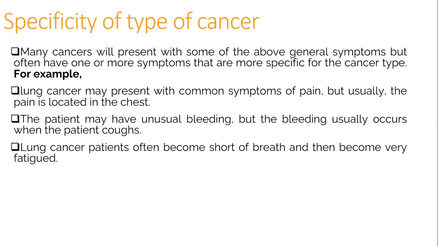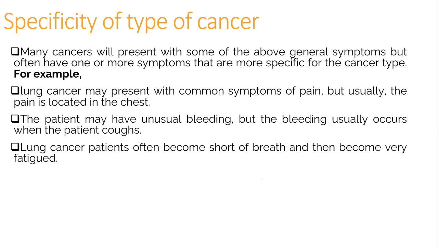Specificity of type of cancer. Many cancers will present with some of the above general symptoms, but often have one or more symptoms that are more specific for the cancer type. For example, if we take lung cancer, it may present with common symptoms of pain, but usually the pain is located in the chest. The patient may have unusual bleeding, but the bleeding usually occurs when the patient coughs.